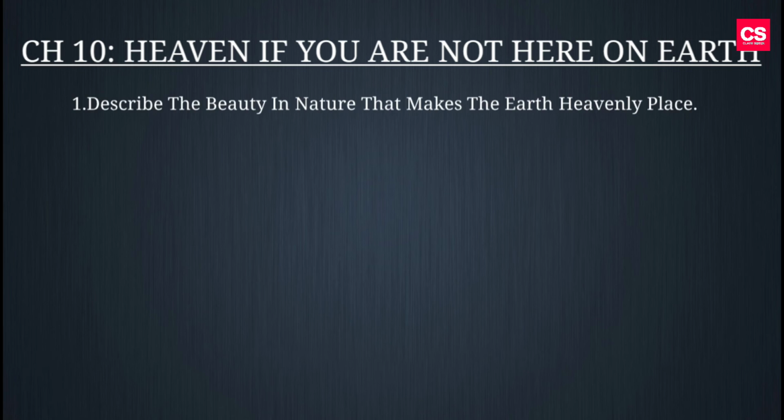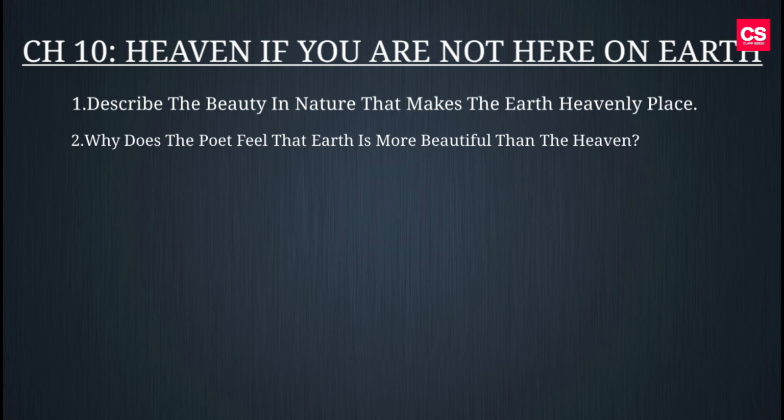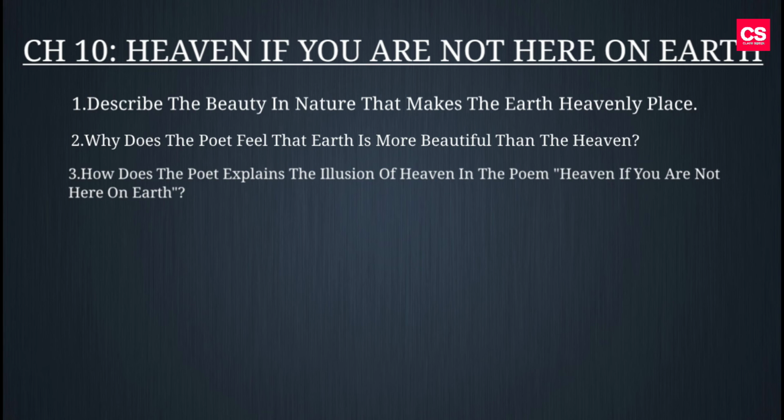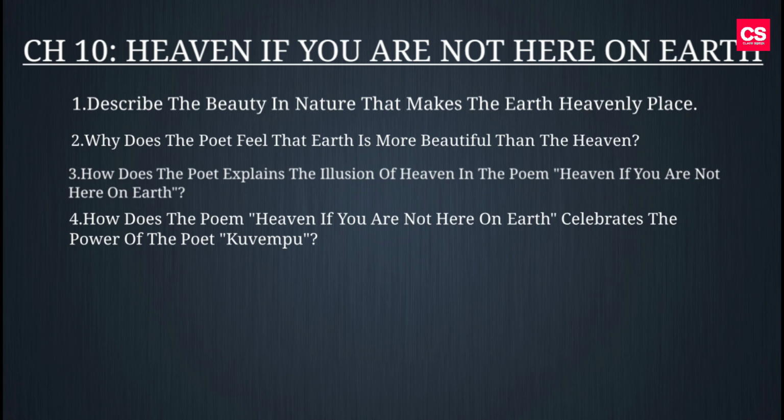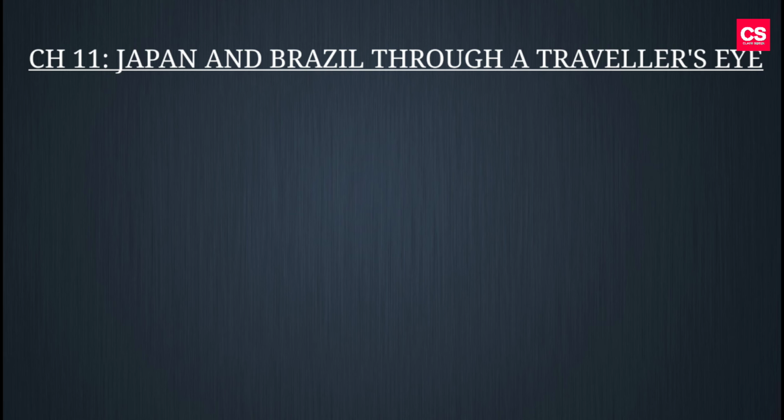First question, describe the beauty in nature that makes the earth a heavenly place. Second question, why does the poet feel that earth is more beautiful than the heaven? Third question, how does the poet explain the illusion of heaven in the poem Heaven If You Are Not Here on Earth? Fourth question, how does the poem Heaven If You Are Not Here on Earth celebrate the power of the poet Kuvempu? Our 11th chapter is Japan and Brazil through a Traveller's Eye.